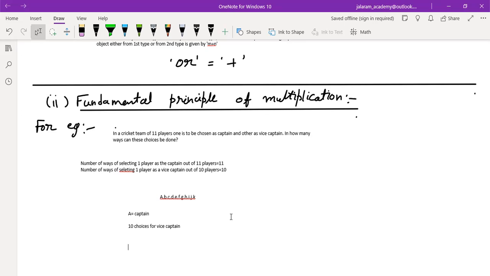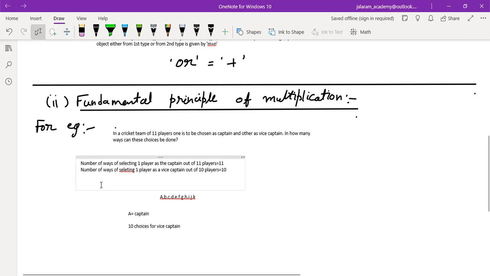So in all, there will be a total of 11 into 10, 110 choices. This is called the principle of multiplication, and in this, "and" is working. Have you noticed this? "And" is working between one captain and one vice captain. "And" means multiplication. Is that clear to everyone? Whenever there is "and", we will use multiplication.